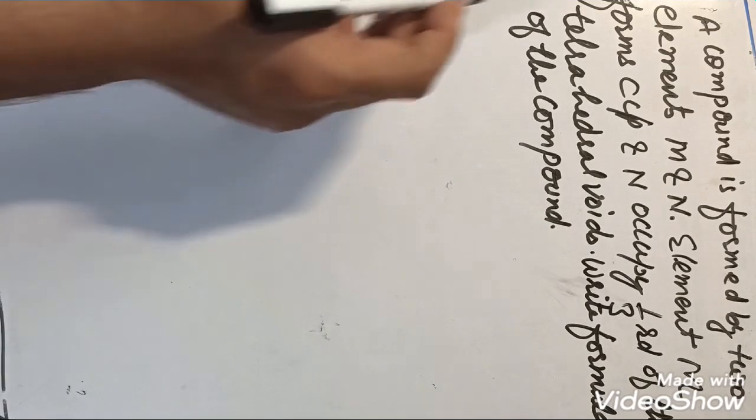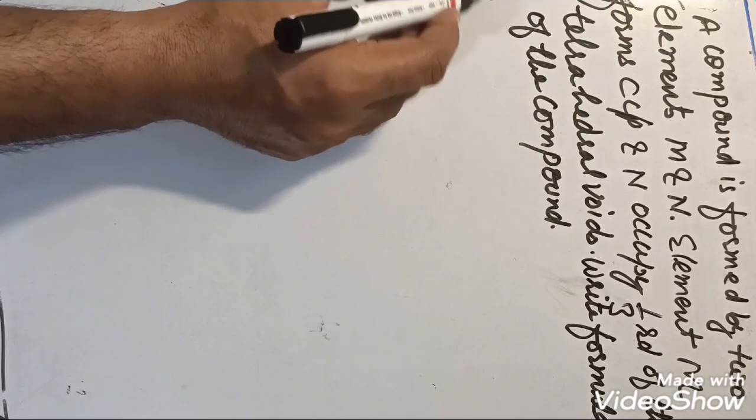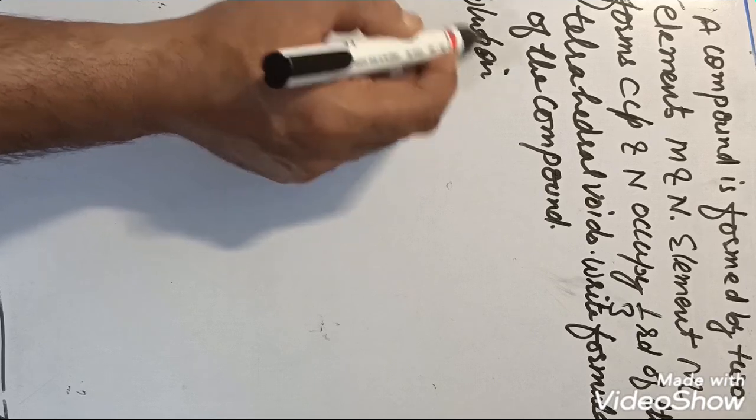अब एक क्वेश्चन लेते हैं हम लोग इसी टाइप से, बहुत ही सिंपल क्वेश्चन है. A compound is formed by 2 elements M and N. Element M forms CCP and element N occupy 1/3 of the tetrahedral voids. Write formula of the compound. ध्यान से देखिए, क्वेश्चन को ध्यान से पढ़िए आप. तो इसके सॉल्यूशन में हम क्या करेंगे? This is one question. Simple solution.